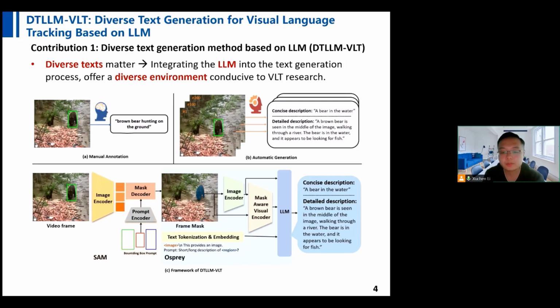By leveraging the generative capabilities of LLM, we aim to produce a wide array of text descriptions. This diversity in text representation is expected to enhance the robustness of tracking algorithms, enabling them to better handle the complexity of real-world video sequences.